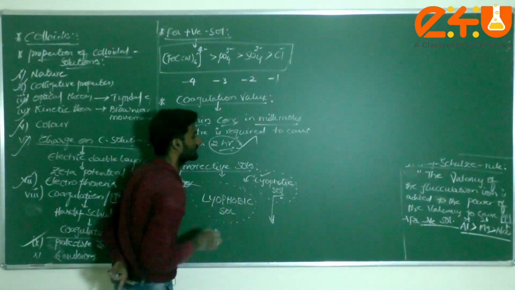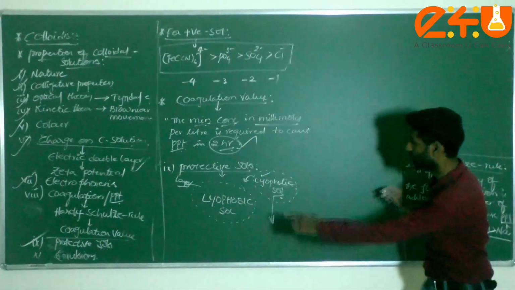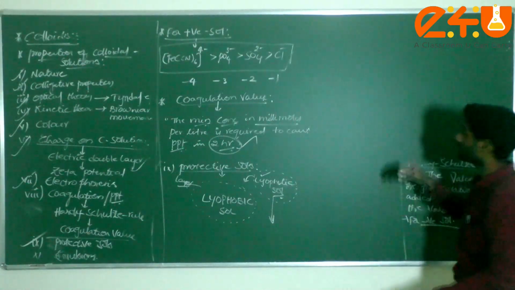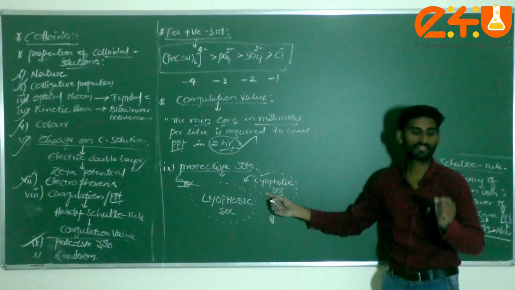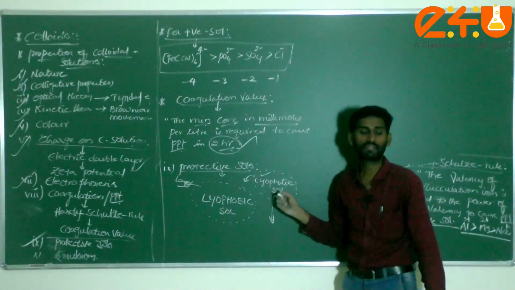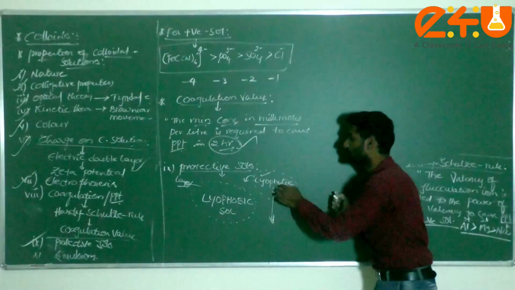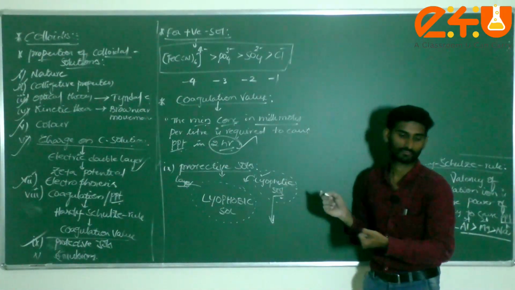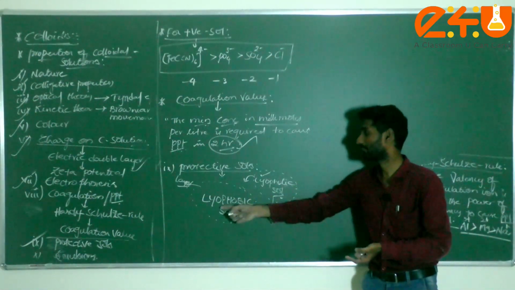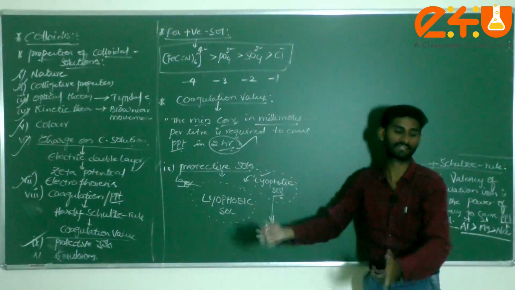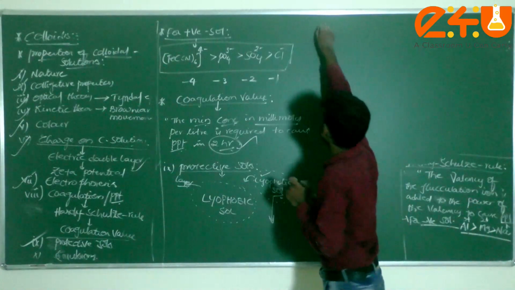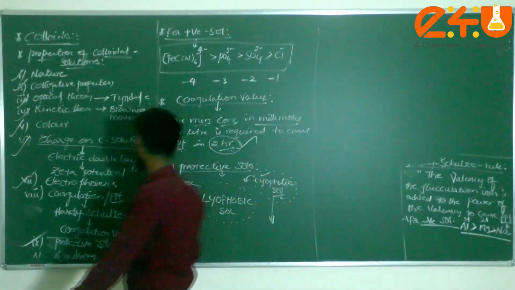Now, why is it called more stable? Already we know lyophilic sol comes under more stable, due to the reason we already wrote: the presence of charge on colloidal particles, and second, it is more solvating in nature. Lyophilic means water loving, so more solvation takes place when compared to lyophobic. Lyophobic means water hating substance. This is about protective sols. Understood, dear students?